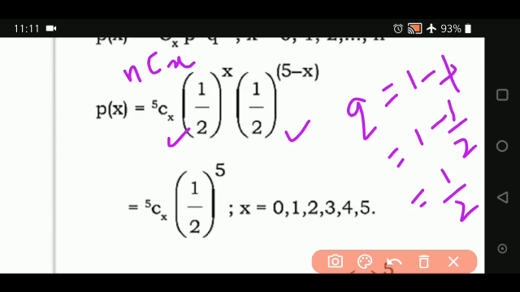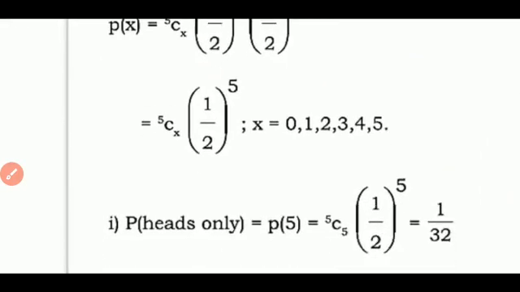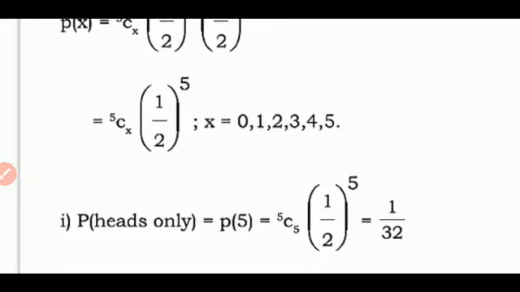Then what do we write here? 5Cx. When the bases are the same, the exponents add up, so it is 1 upon 2 to the power of 5. You just substitute here and this is the solution. This is how the probability mass function is going to be.